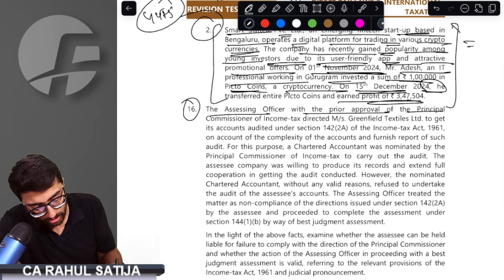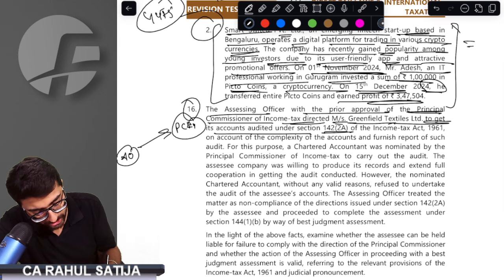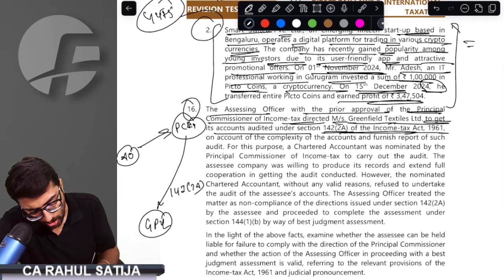Assessing officer with prior approval of the Principal Commissioner of Income Tax directed Messrs Greenfield Textiles to get their books of accounts audited under section 142(2A) under the Income Tax Act. Greenfield Private Limited is the company against which audit under section 142(2A) was done. Perfect. On account of complexity of the accounts, the reason is valid.